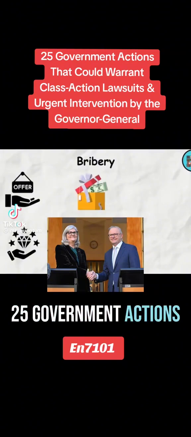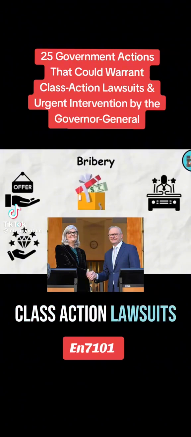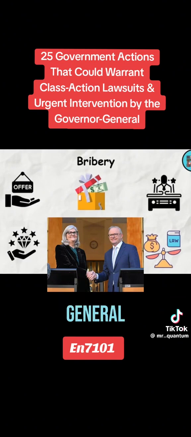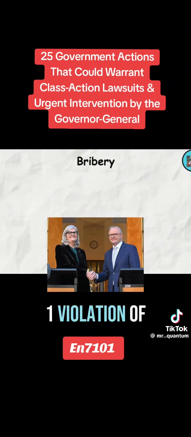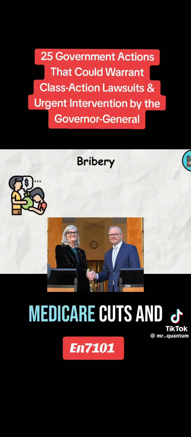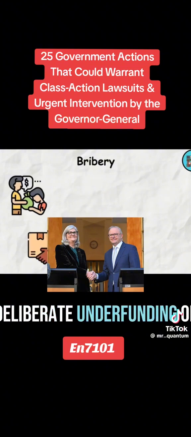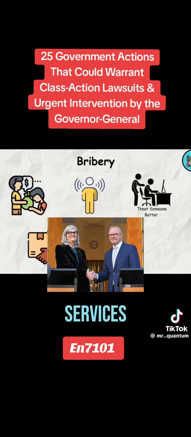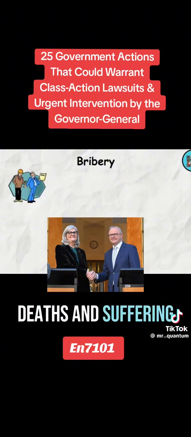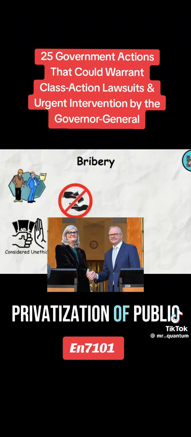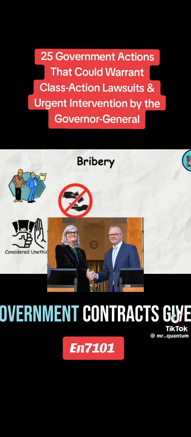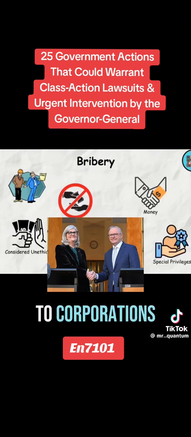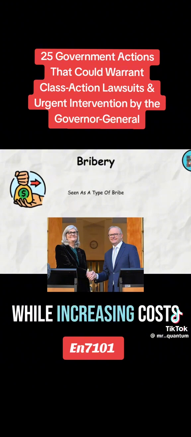25 government actions that could warrant class action lawsuits and urgent intervention by the Governor General. 1. Violation of healthcare rights. Medicare cuts and deliberate underfunding of public health care. Lack of access to essential medical services, leading to preventable deaths and suffering. Privatization of public health services. Government contracts given to corporations, reducing care quality while increasing costs.